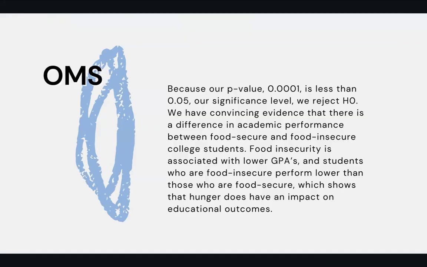We have convincing evidence that there is a difference in academic performance between food secure and food insecure college students. Food insecurity is associated with lower GPAs, and students who are food insecure perform lower than those who are food secure, which shows that hunger does have an impact on educational outcomes.